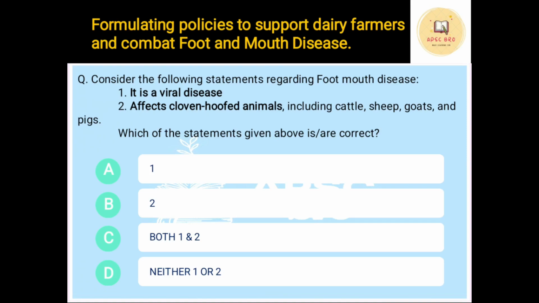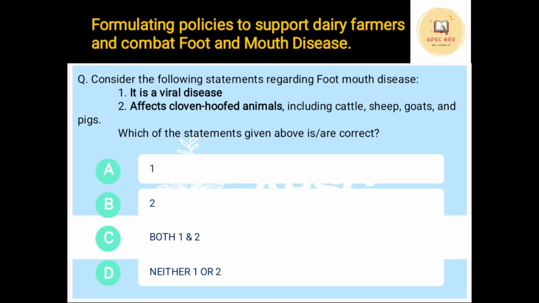First option, it is a viral disease. Second, it affects cloven hoofed animals, that means animals with hooves, including cattle, sheep, goats, etc. Which of the following statements are correct? And both these statements are correct. That is, foot and mouth disease is a viral disease and it affects all kind of cattle or dairy related animals.